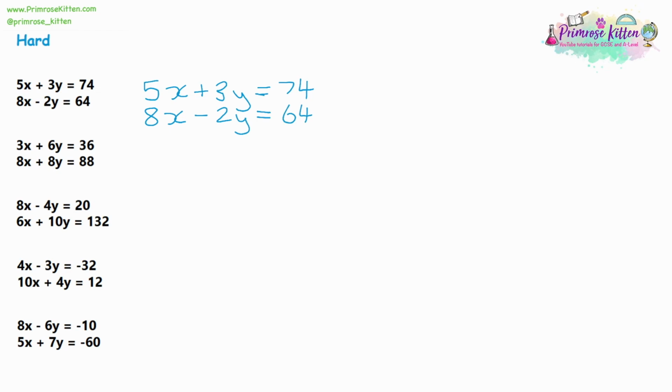Now, the problem comes when we look at, well, is it an adding question or a takeaway question? And we're going to look at the variables and look at which numbers match up. Now, with the x variable, we've got 5 and 8 on them, so they're different. And on the y variable, we've got 3 and negative 2, and they're different. So no matter if we add or take away, we're not going to get anywhere. We're not going to get x or y removed from our equation.